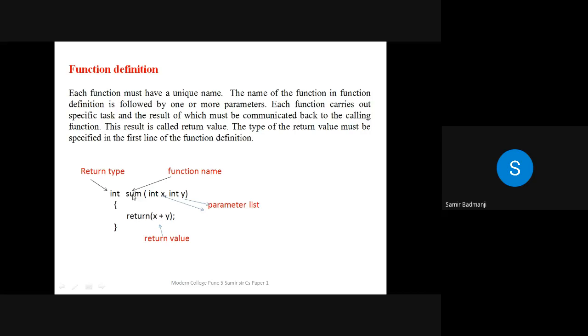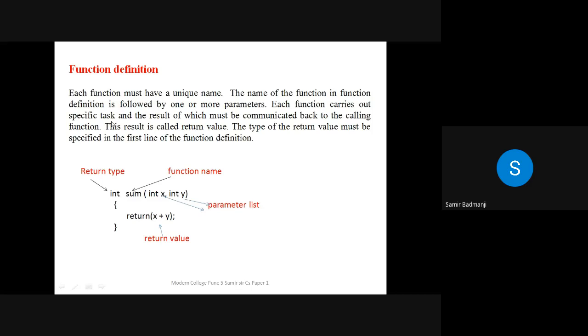Now see one more thing, before the name of that function we have written one more data type, that is int. This is called the return type. This is the name of the function and these are the parameters. x and y are the parameters and this is the return value. Return value means what? Suppose x and y are 2 and 3. So 2 and 3 will be added here, that means return 5. Where will it be returned? To this function sum, and the return type is int. So you have to specify it. Suppose it is an int, then int will be written. Suppose it is a float, float will be written. If it is double, then double will be written.